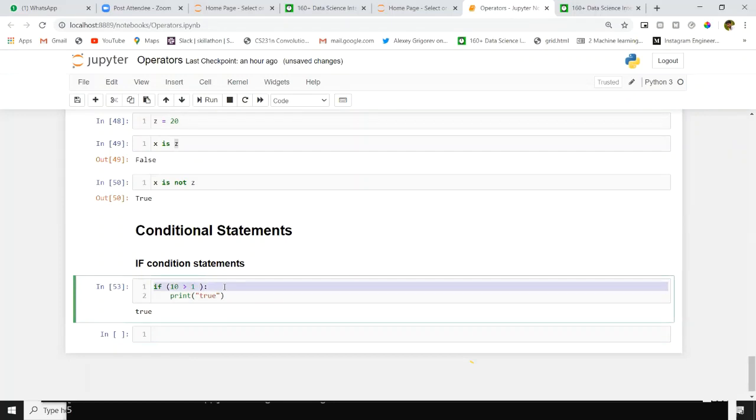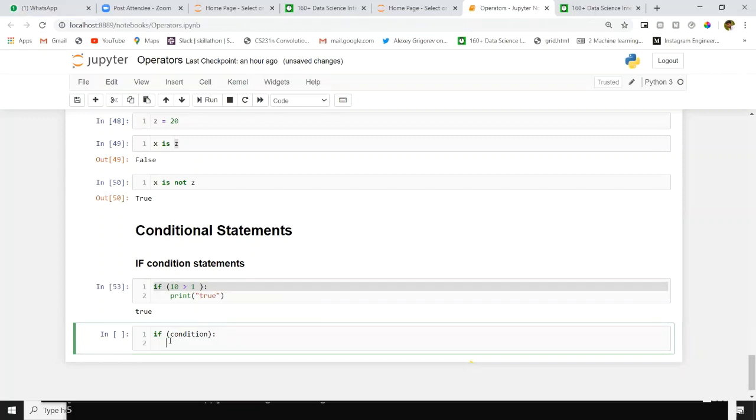This is the syntax for the if statement. We start with a small if. After that, we give one condition here, then a colon. Press enter. Here we have to give four spaces: one, two, three, four. If you are using Jupyter Notebook or VS Code or any Python tools, they will take care of this indentation.